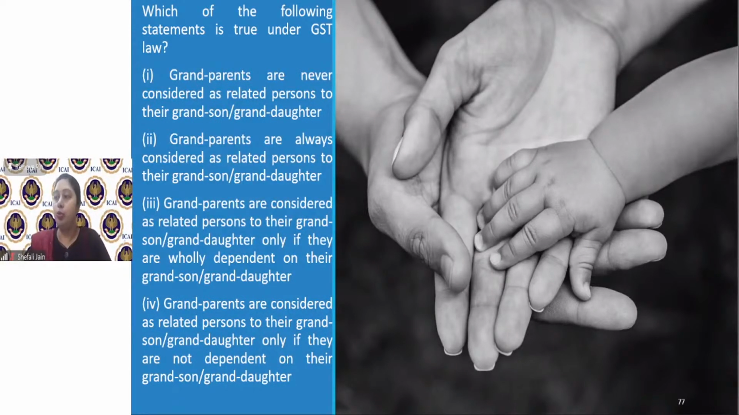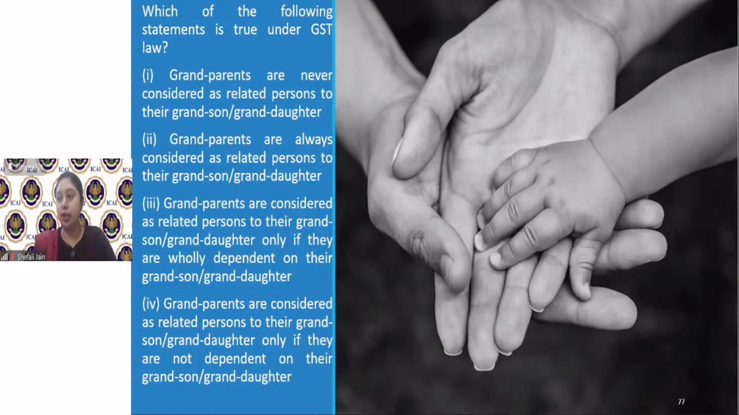So now Pooja is right, Khushbu is right, then Krunal is right. They are related when they are dependent. So Madhav is right that when they are wholly dependent on their grandson or granddaughter, then only they can be considered to be the relatives. Grandparents are never considered as related person. This is not right, Sushil, because they are considered related when they are wholly dependent. For grandparents, brothers, sisters, and parents, the condition is the same: they should be wholly dependent on the person.